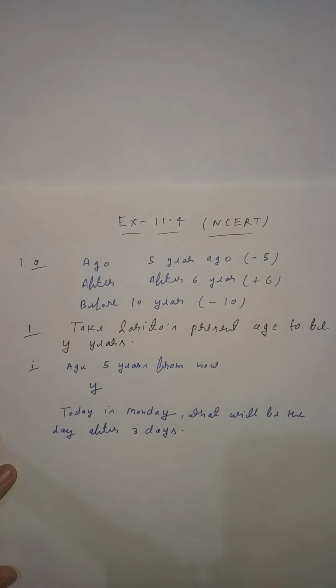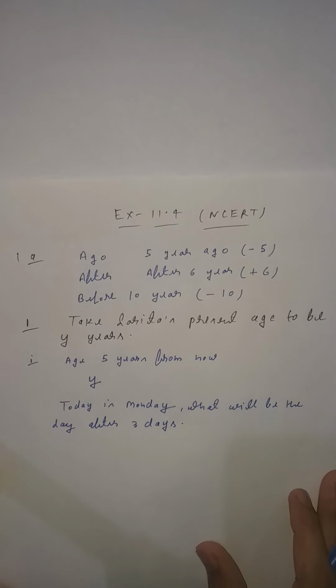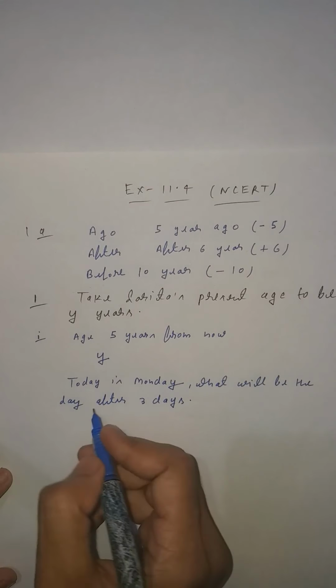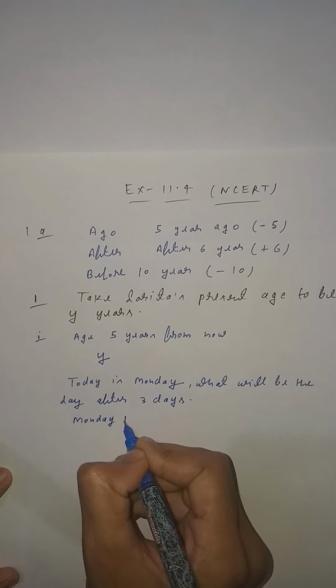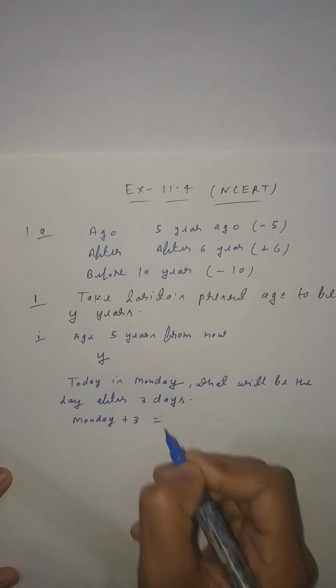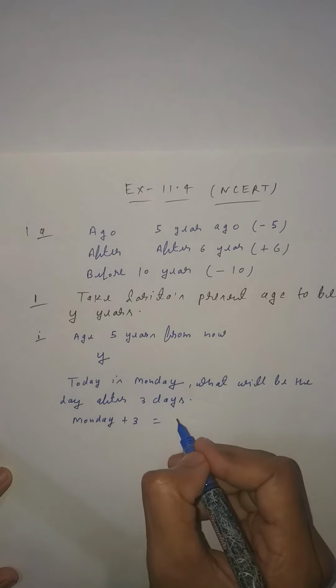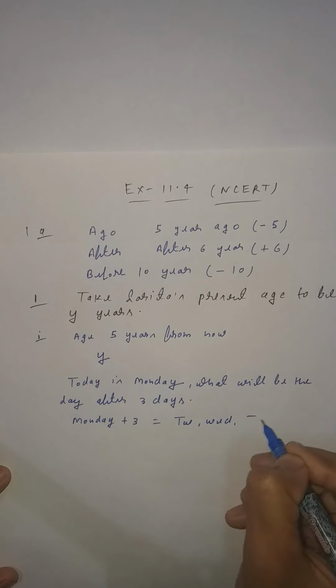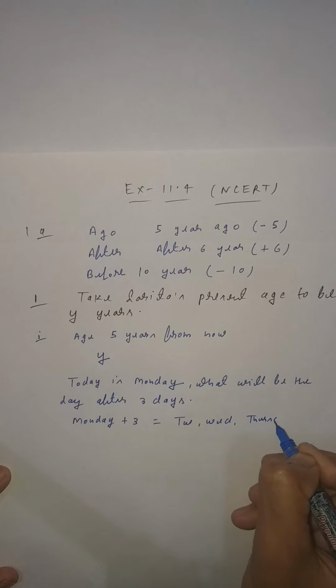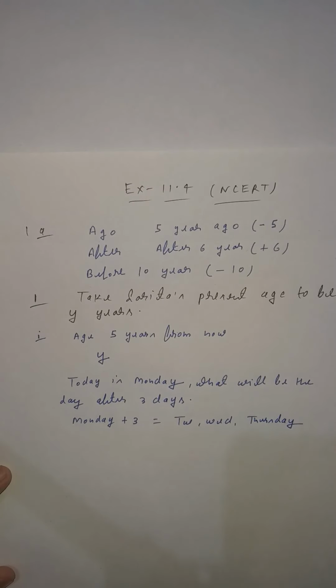You will add 3: Monday plus 3 is Tuesday, Wednesday, and next is Thursday. Clear student? By this you can approach your solution.